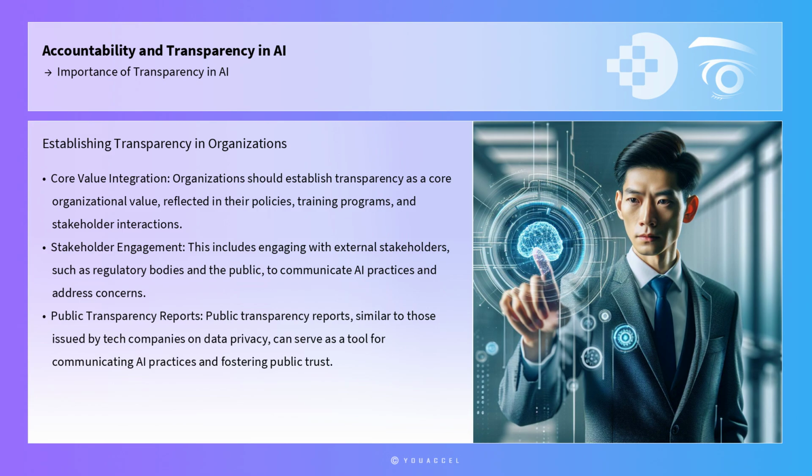Third, organizations should establish transparency as a core organizational value reflected in their policies, training programs, and stakeholder interactions. This includes engaging with external stakeholders, such as regulatory bodies and the public, to communicate AI practices and address concerns. Public transparency reports, similar to those issued by tech companies on data privacy, can serve as a tool for communicating AI practices and fostering public trust.